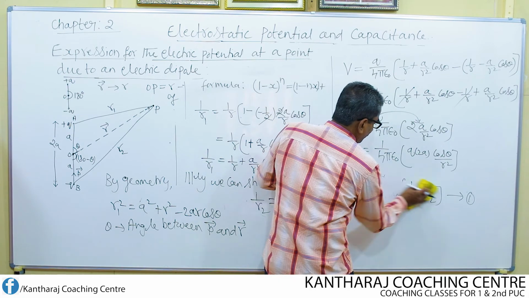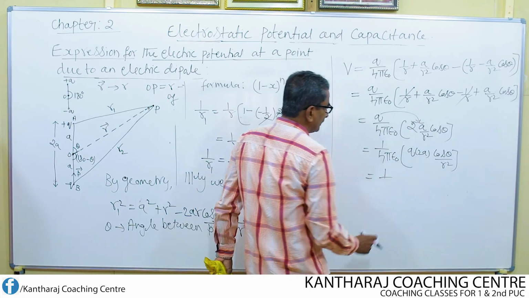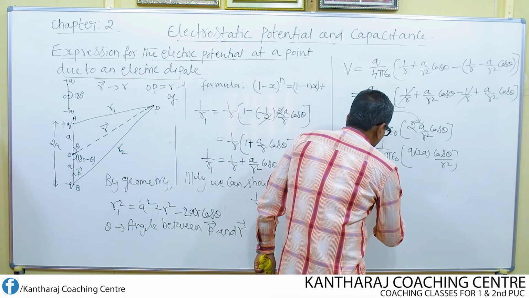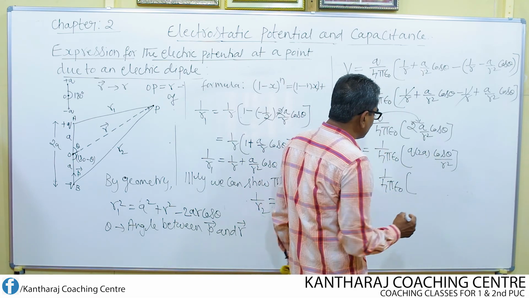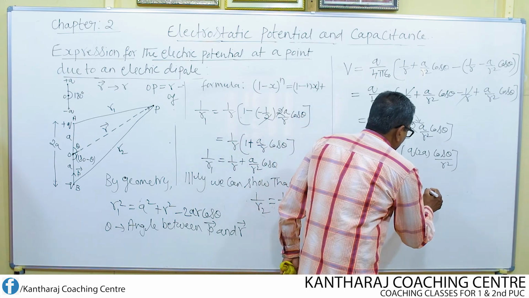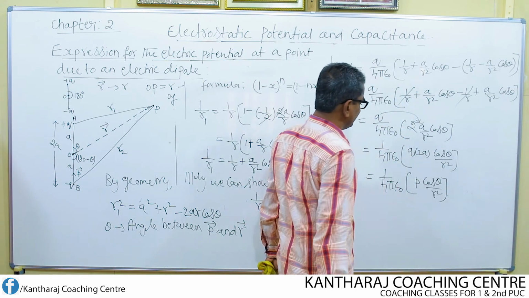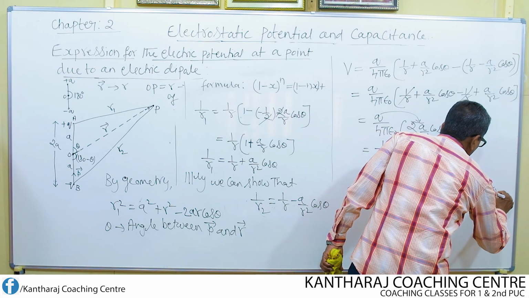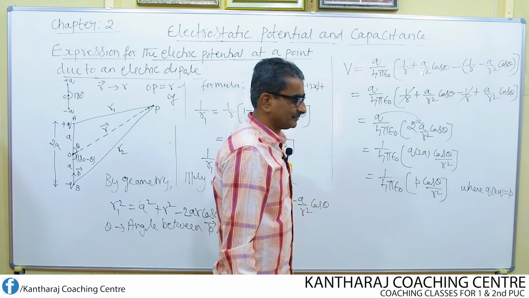What's the purpose of writing this in this form? Because very easily I can substitute for Q into 2A as equal to dipole moment. 1 over 4 pi epsilon naught, Q into 2A is nothing but dipole moment P. So P into cos theta divided by R square, where Q into 2A is equal to P, the dipole moment.